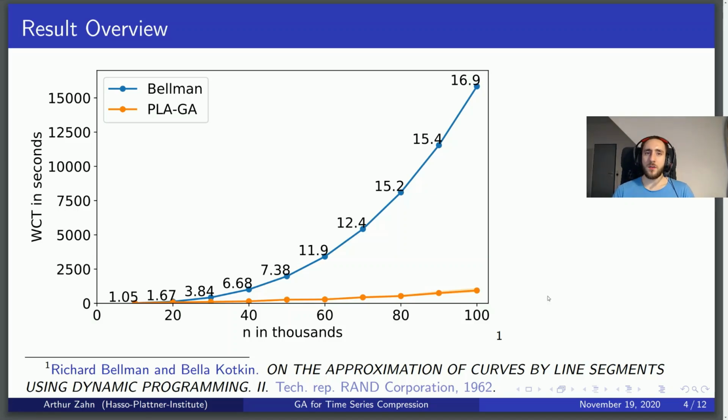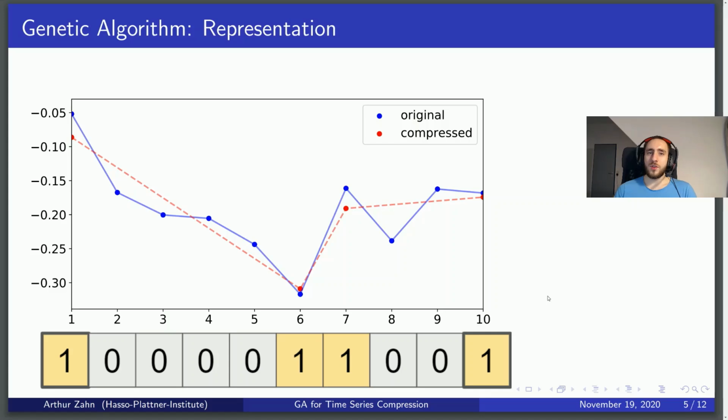After this high-level overview, let us take a closer look at the most important parts of our genetic algorithm. We represent each solution as a bit array, where 1 signifies that there will be a point in the compressed time series. To enforce valid solutions, we make sure that there's a consistent number of 1s in each bit array, and that the first and last bit are always set to 1.